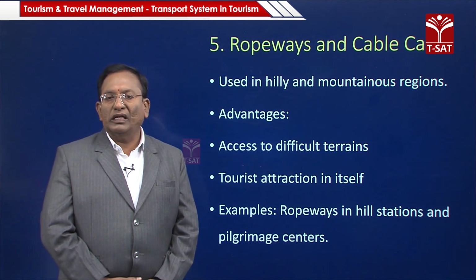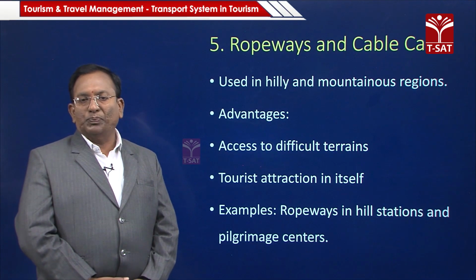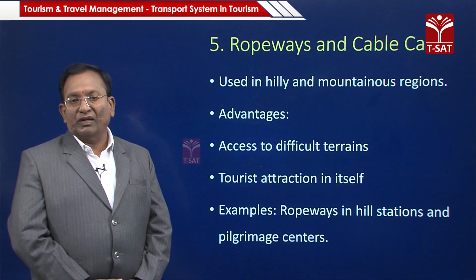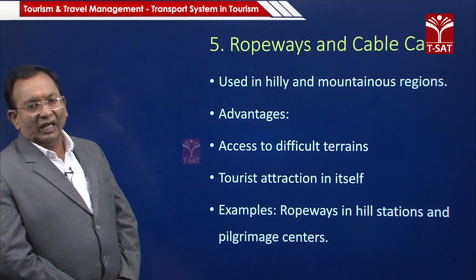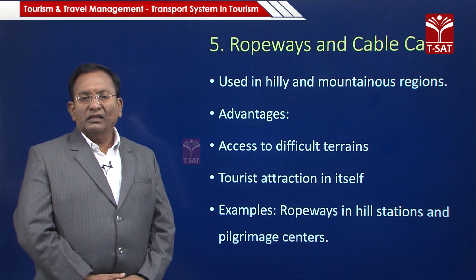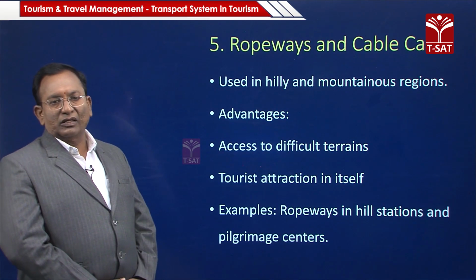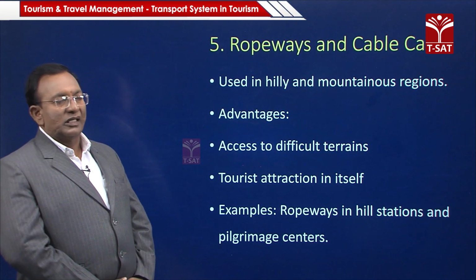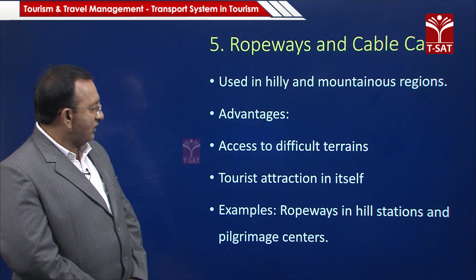So, most of the aged persons also want to move to those places. This type of transport system is very important for us to see places like the Himalayas, such as Rohtang Pass and other places, so that they can access and enjoy those places and their attractions.